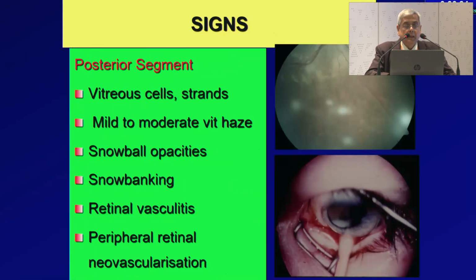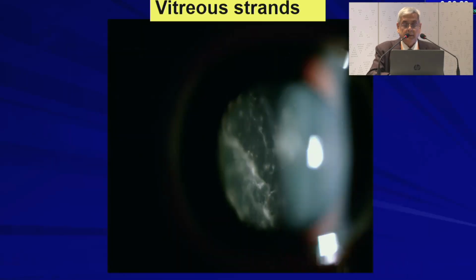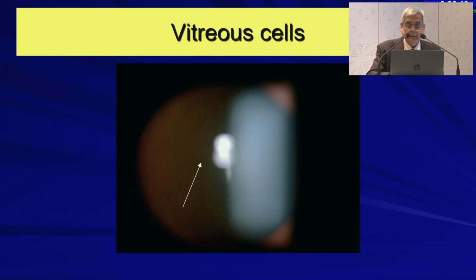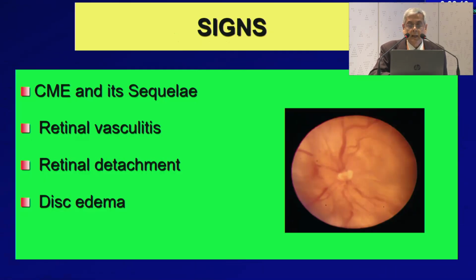steroid-induced. In the posterior segment, what you see is vitreous cells and strands, mild to moderate vitreous cells, snowball opacities, snowbanking, retinal vasculitis, and peripheral retinal neovascularization, sometimes, particularly in children. And here you can see the classic vitreous strands and cells in the anterior vitreous space. And then signs of CME and the sequelae, retinal vasculitis. Retinal detachment can occur sometimes, and disc edema as shown in this picture.